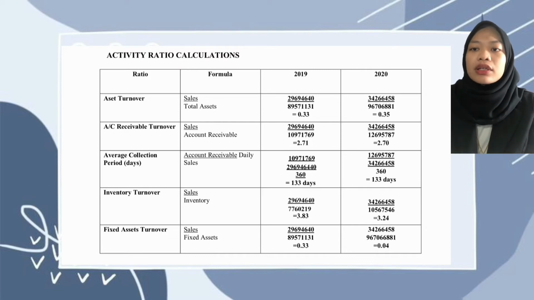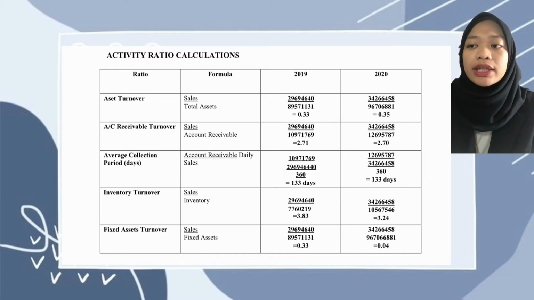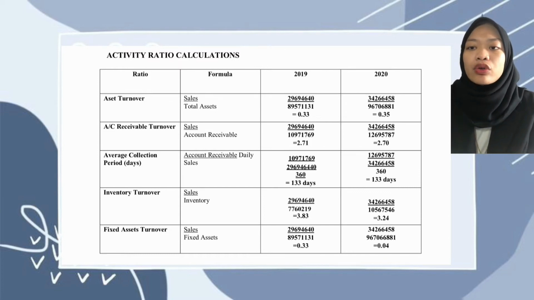For asset turnover, sales divided by total assets. So we got 0.33 for 2019 and 0.035 for 2020. For account receivable turnover, sales divided by account receivable. So we got 2.71 for 2019 and 2.70 for 2020. Average collection period days, account receivable divided by daily sales. So we got 133 days for 2019 and 133 days also for 2020.